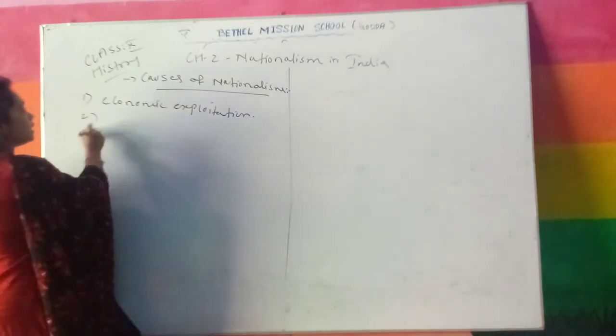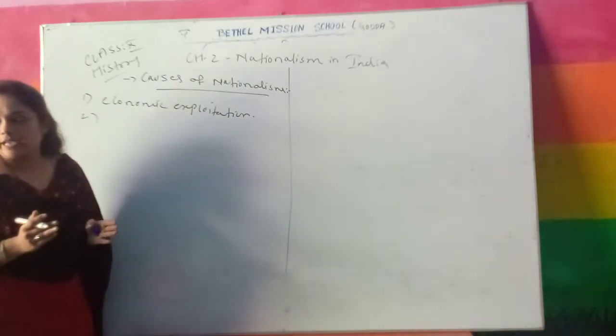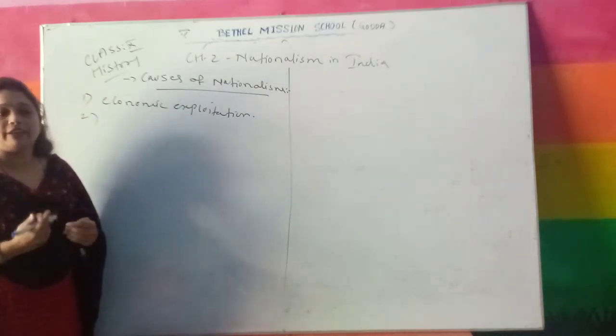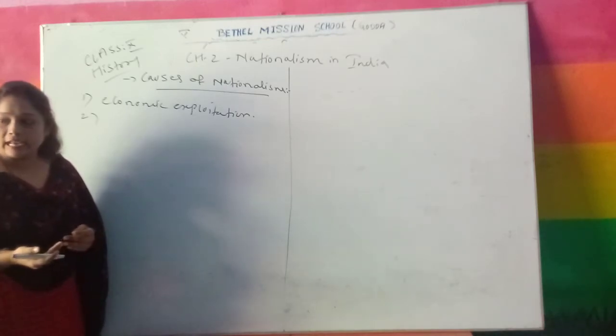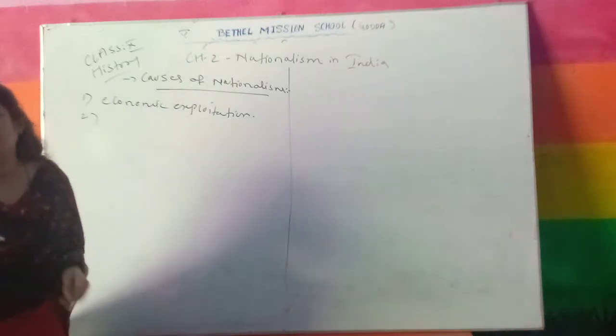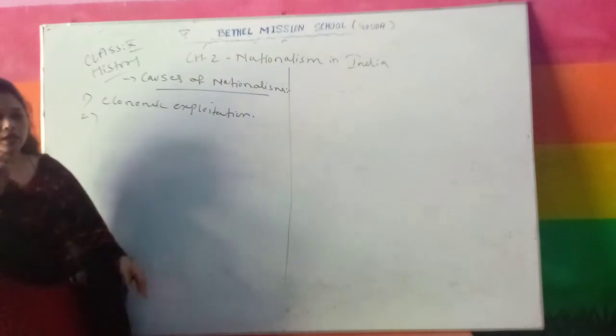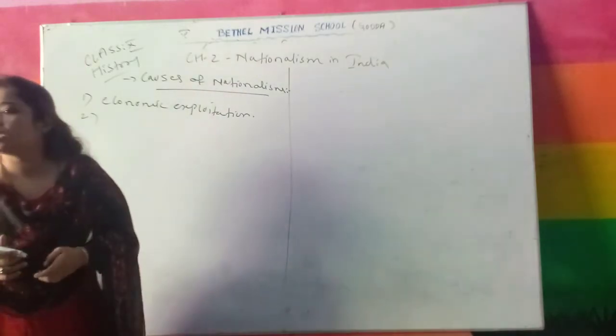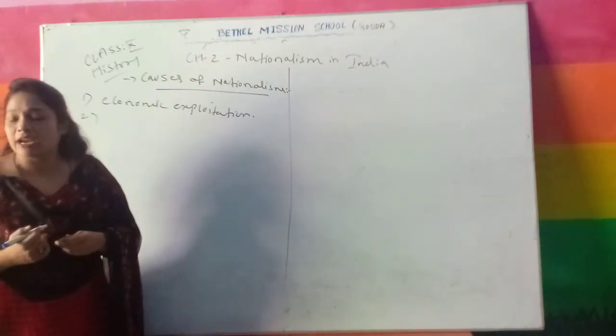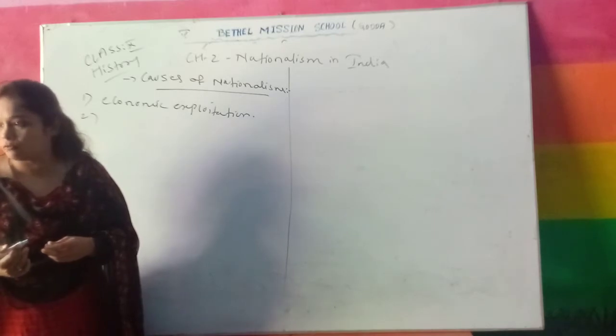Okay. Secondly, the agriculture of our country was affected adversely. And as I have told you, machines had been invented. When Britishers started using machines in India, our handicraft and handloom industries suffered because of that. Understand?